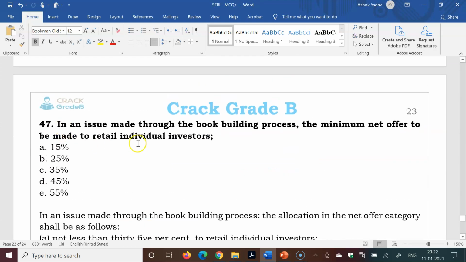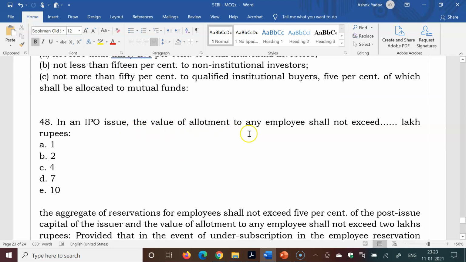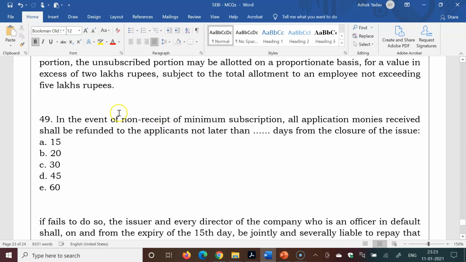In an issue made through the book building process, the minimum net offer to be made to retail individual investor: 15%, 25%, 35%, 45%, 55%. 35% is the right answer. In an IPO issue, the value of allotment to an employee shall not exceed rupees 1 lakh, 2 lakh, 4 lakh, 7 lakh, 10 lakh. 2 lakhs, but certain exceptions are there that you can read from the document.